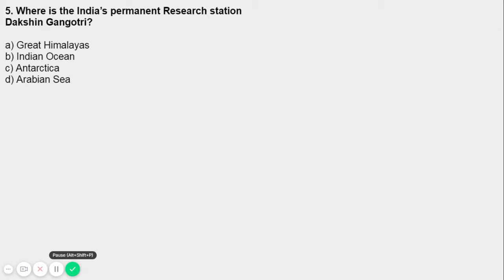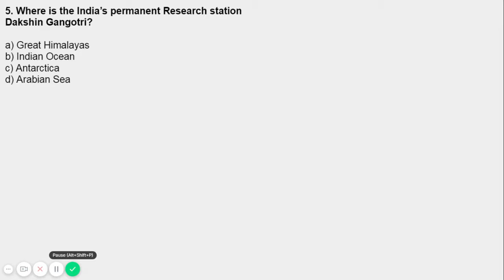And you have heard of NCAOR, the National Center for Antarctic and Ocean Research. In this name itself, Antarctic is already there. So from the options, A. Great Himalayas, B. Indian Ocean, C. Antarctica. What's the right answer? C, Antarctica. It is situated in Antarctica and was established on 26 January 1984.